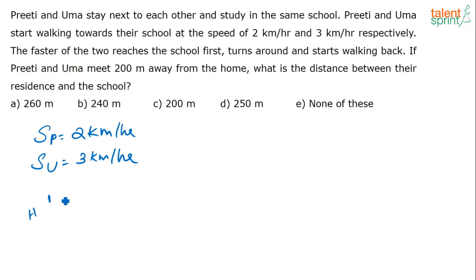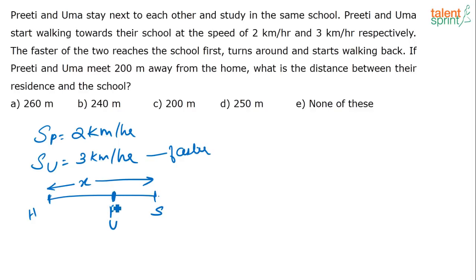This is their house. From here they are going towards their school, and from this itself we very clearly know who is the faster one. Uma is the faster one, right? The faster one reaches the school and turns back and starts walking back. Here I am assuming that the distance between the home and the school is x kilometers. Uma is going from here, reaching the school and coming back and meeting Preeti somewhere here. So they are meeting here. Now what have they given?